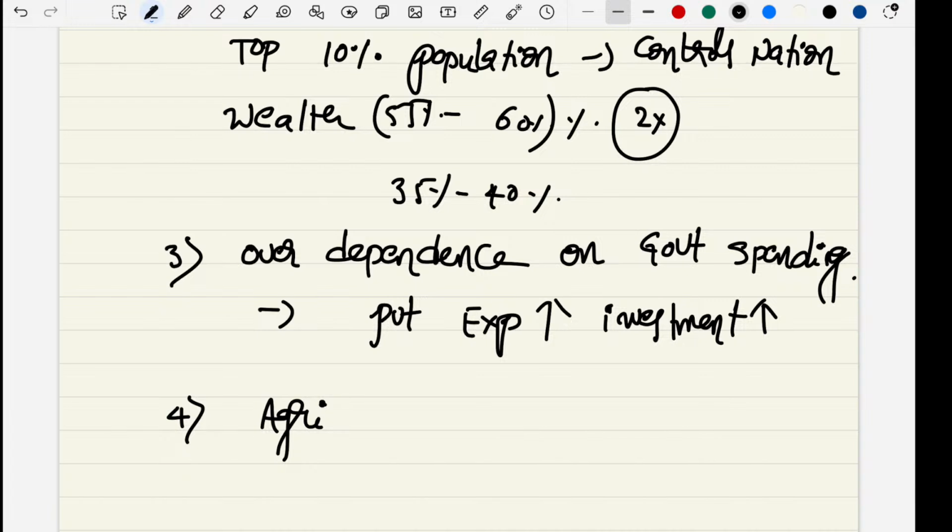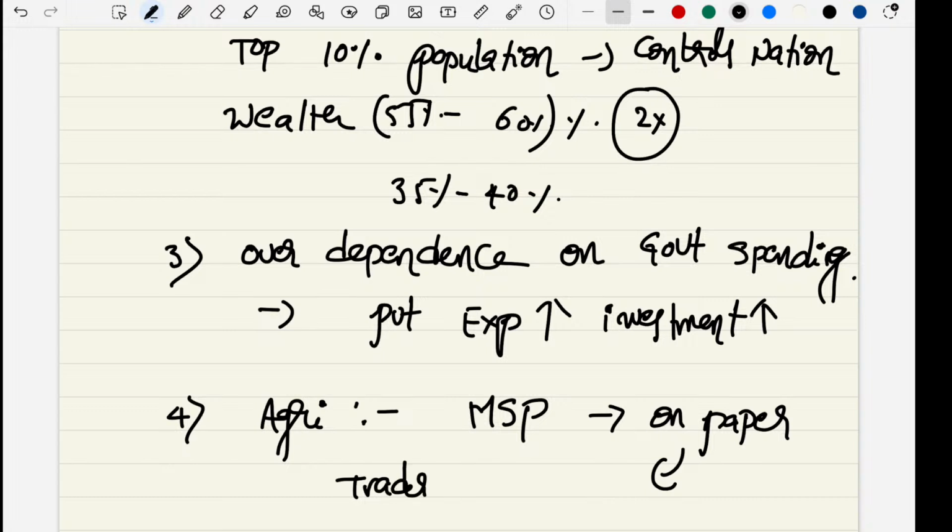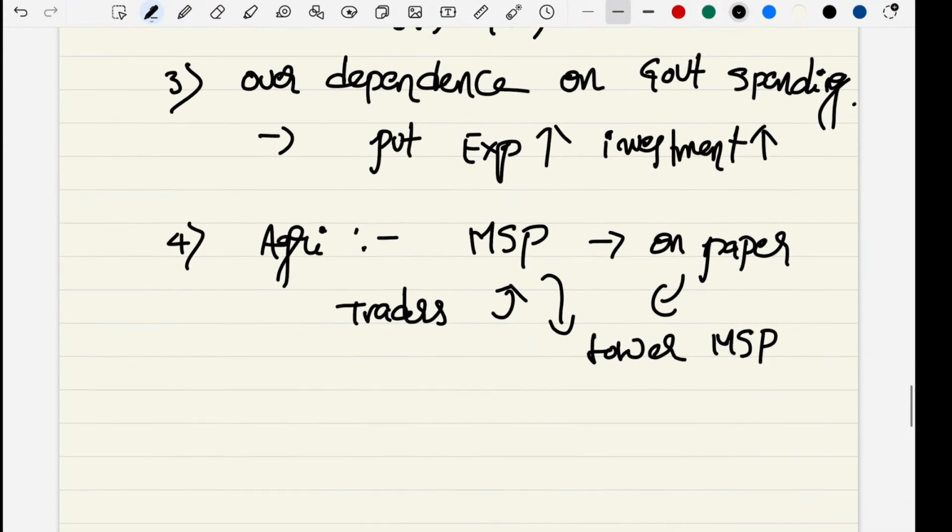Another structural challenge is agriculture. Friends, agriculture is a vast subject, but we will straight away end by quoting MSP. Farmers expect to sell their produce at MSP as per the government norms. But these norms are on paper. When it comes to practice, it is not implemented. The traders are not willing to purchase at MSP; they are taking the produce at lower than MSP. So that is one of the challenges with respect to the economy.